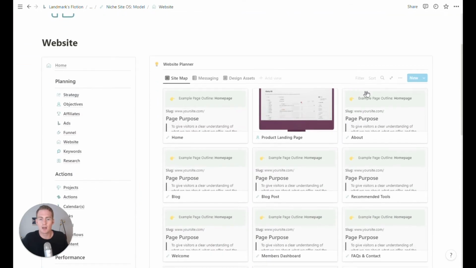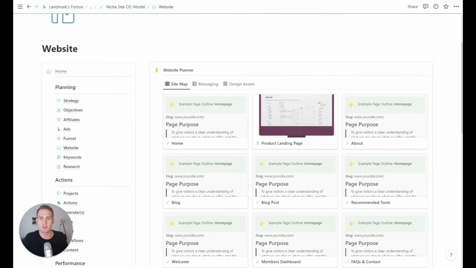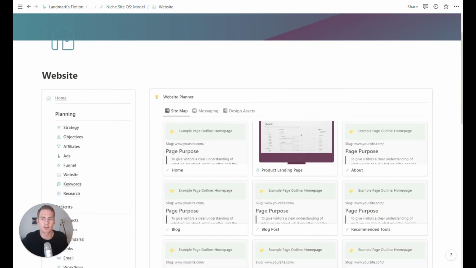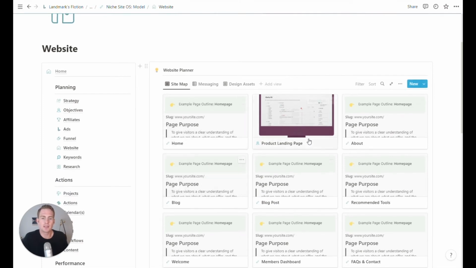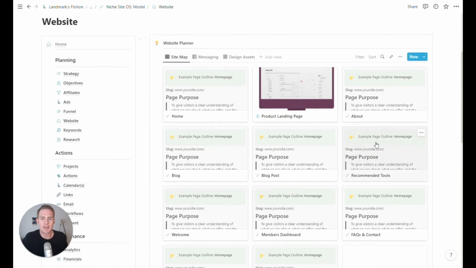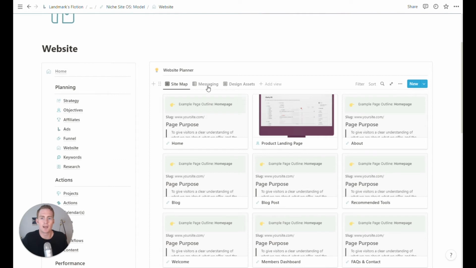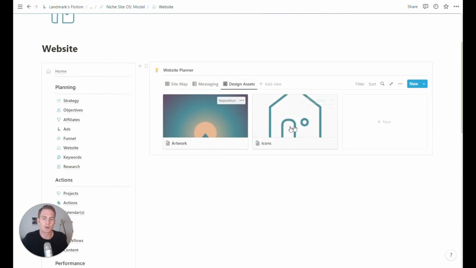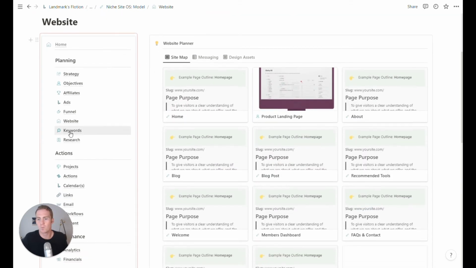We have a section to help plan out our website. So, you can always do this directly on site. If you're using WordPress or Webflow or another site builder, you can always just write your content directly in there. But this is intended to help you plan and map out your pages and the structure of your site. There's a section to do any specific messaging, and you can also store your design assets that will be used across the website here.